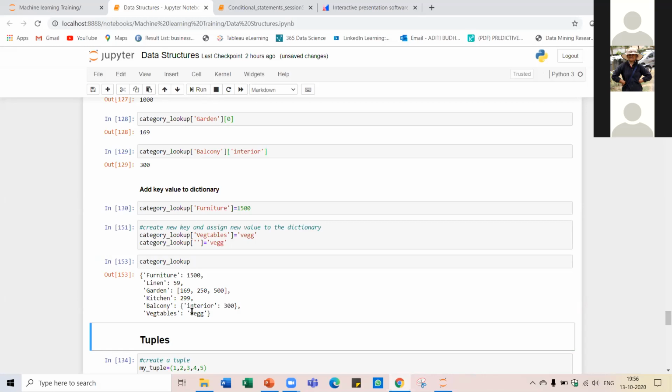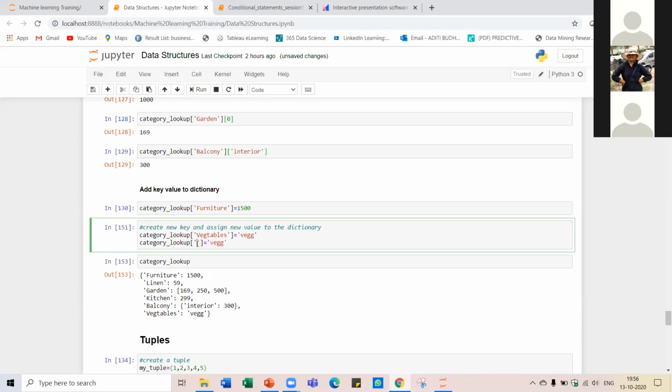See, if I say category underscore lookup in square brackets, within inverted commas I have given qualification, and equal to, again in inverted commas, I have put masters. So this is right. I'm running it.